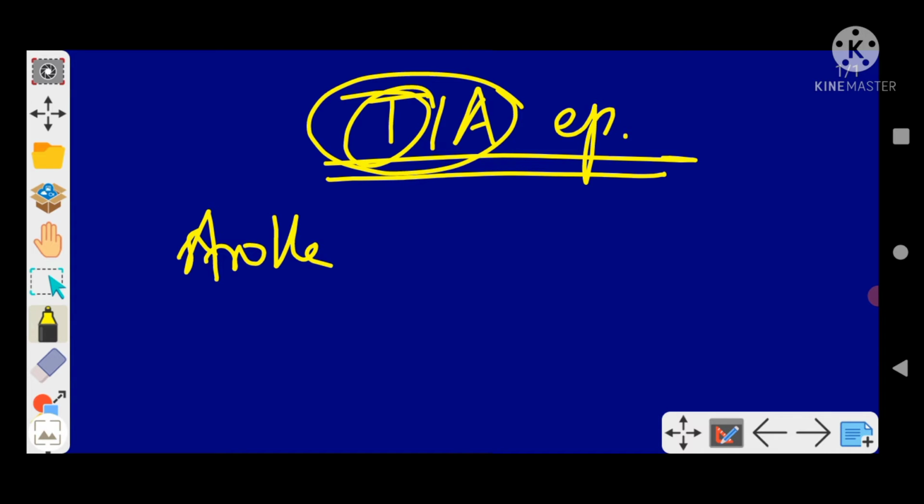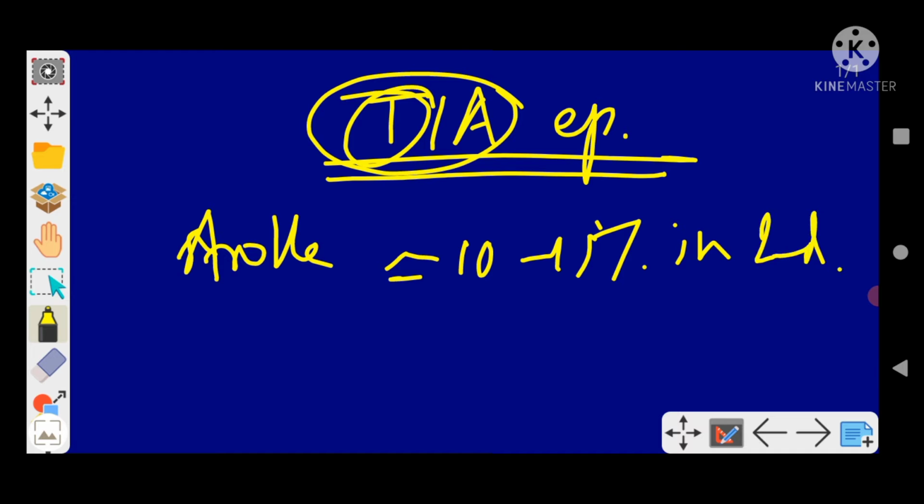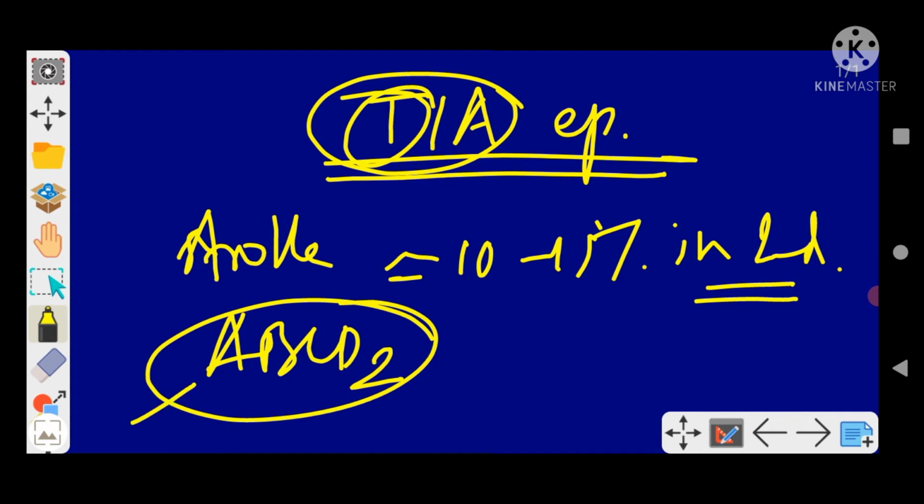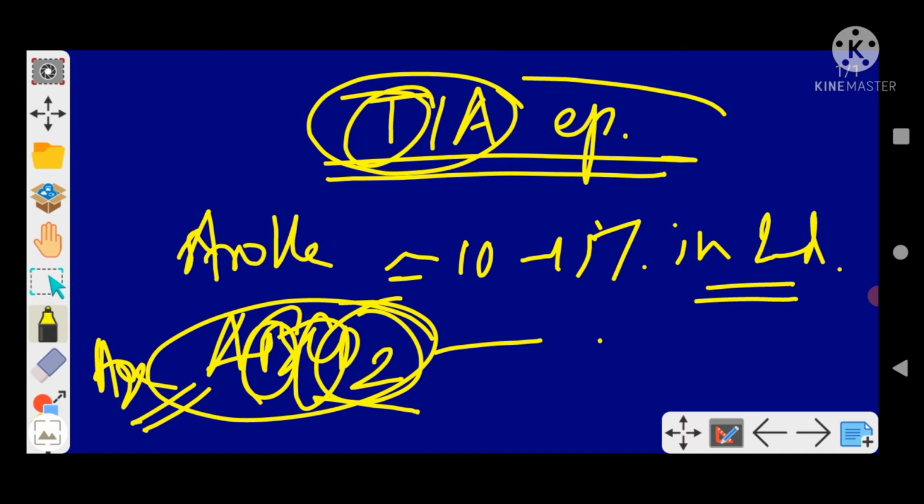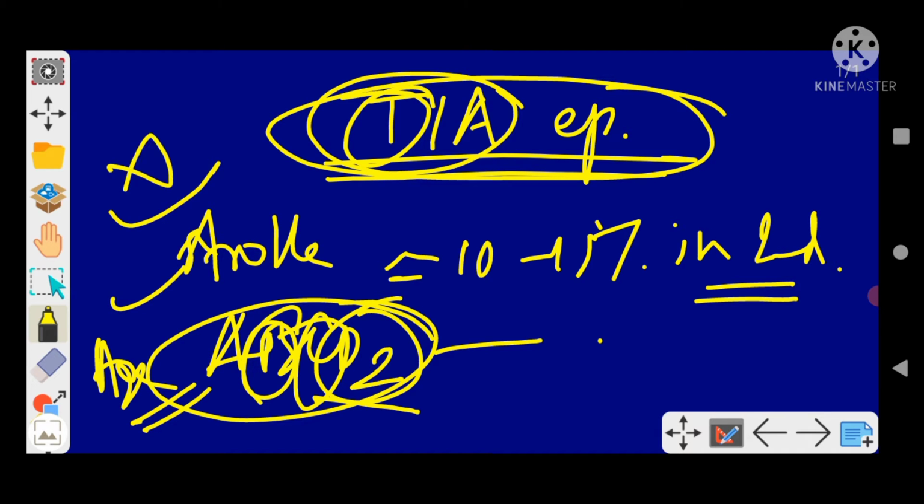So risk of stroke is almost 10 to 15% within 48 hours, or 2 days. And for risk of stroke we usually use the ABCD2 score, where A is age, B is BP, C is clinical features, and D is diabetes. Just remember these points, both of these have been asked. In brief, we will discuss in our neuro section. Today I'm taking the general part only.